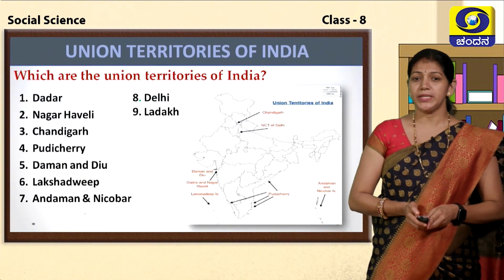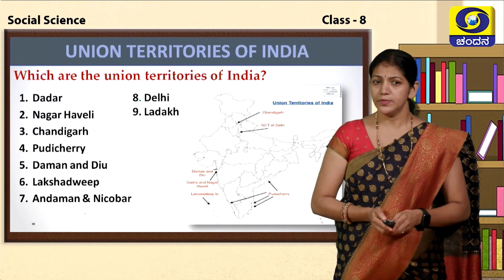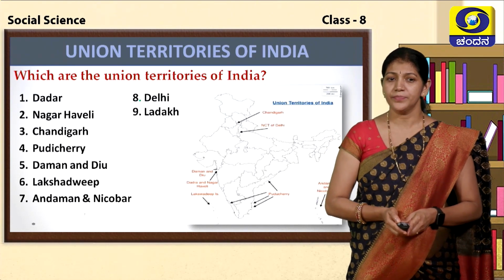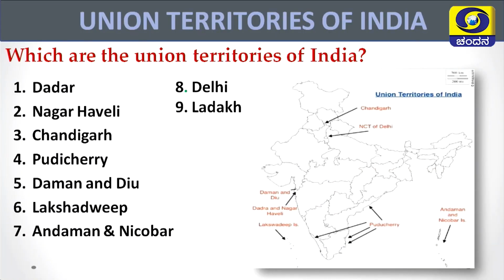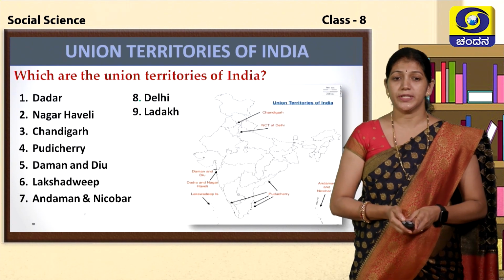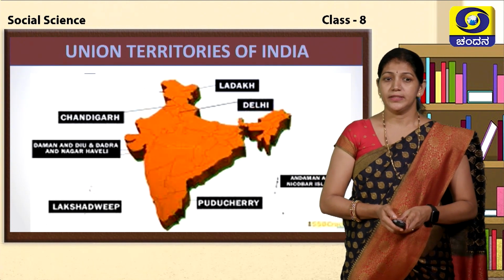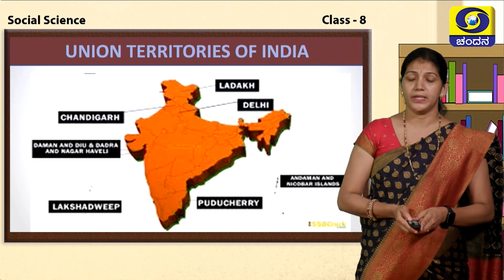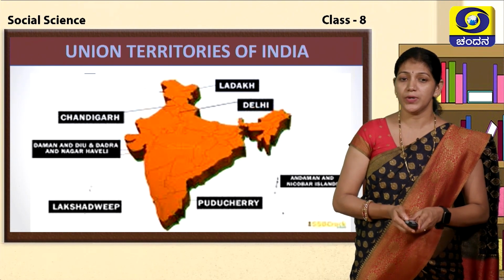Let us see the Union Territories of India. Which are the Union Territories of India? Including Delhi, there are 9 Union Territories: Dadra and Nagar Haveli, Chandigarh, Pondicherry, Daman and Diu, Lakshadweep, Andaman and Nicobar Islands, Delhi and Ladakh. This is also a small activity for you children. Yes, these are the Union Territories of India. You just note it in your India map.